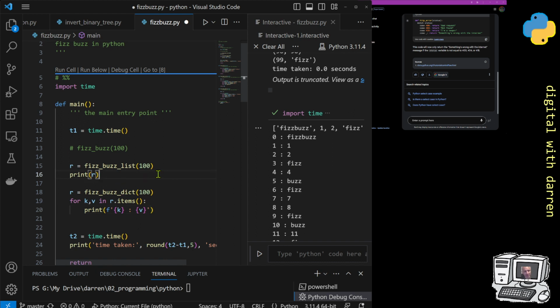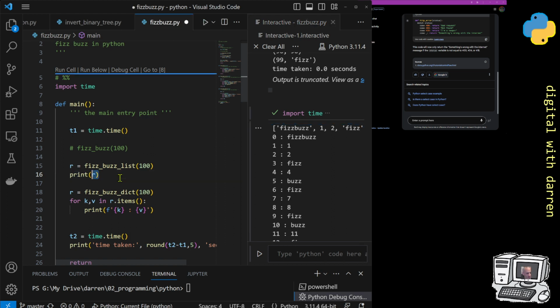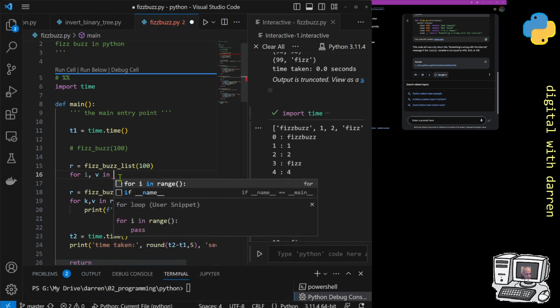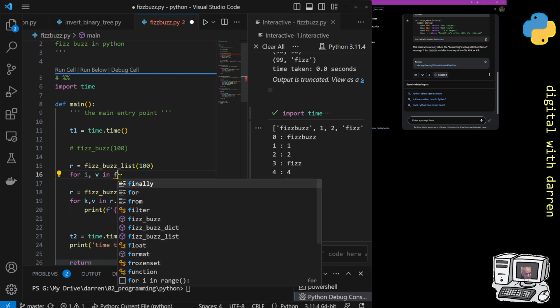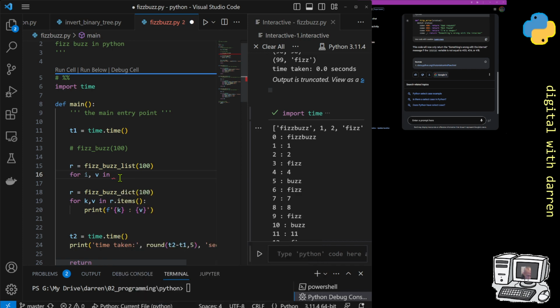So we can go quite elaborate, and again here in our list we can do a similar type of thing, because at the moment our list is sort of like a one-liner here, and we might want to expand it, but we can do this. We can do for i, v, and this is quite nice because it shows a similarity between a list and a dictionary, in fizz_buzz_r dot enumerate.